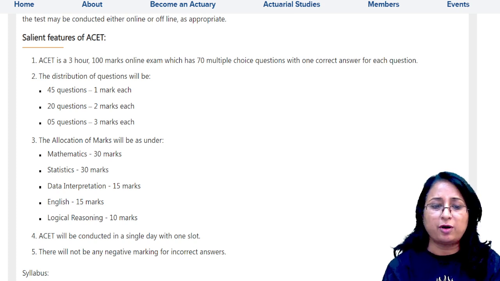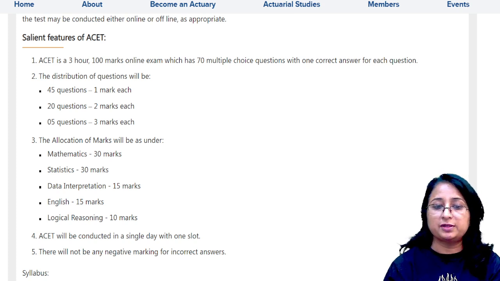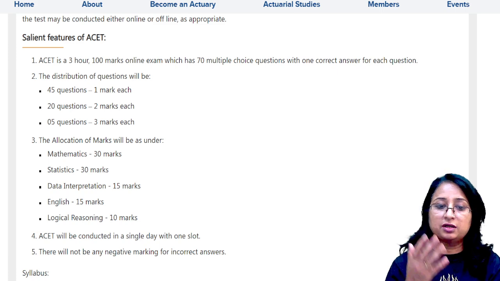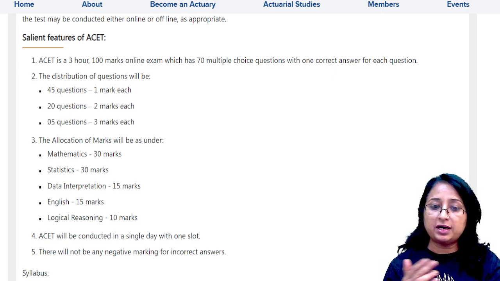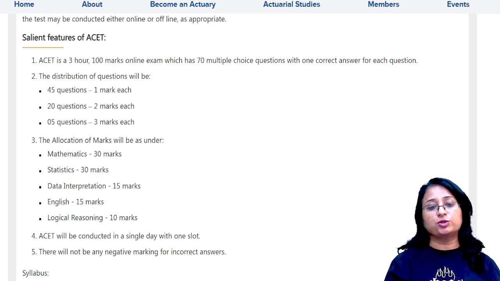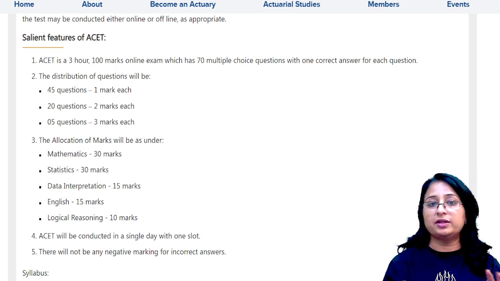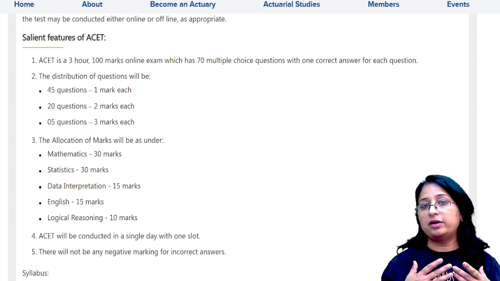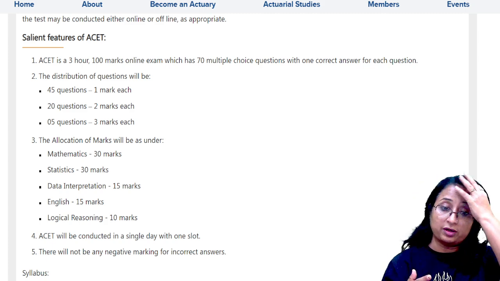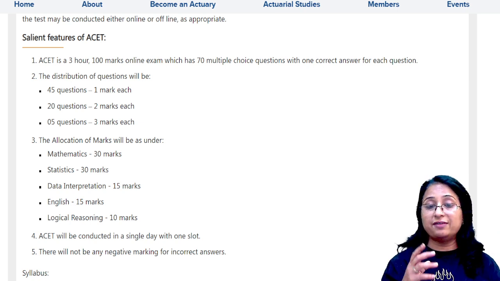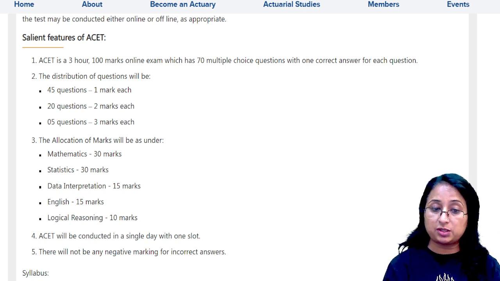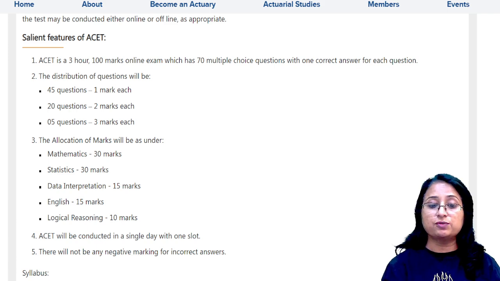These are some important features of this paper, for example, the distribution of questions. There are 25 questions for 1 mark, 20 questions for 2 marks, and 5 questions for 3 marks. All in all, it is a 3-hour, 100-marks online examination, and it has 70 multiple choice questions, MCQs.